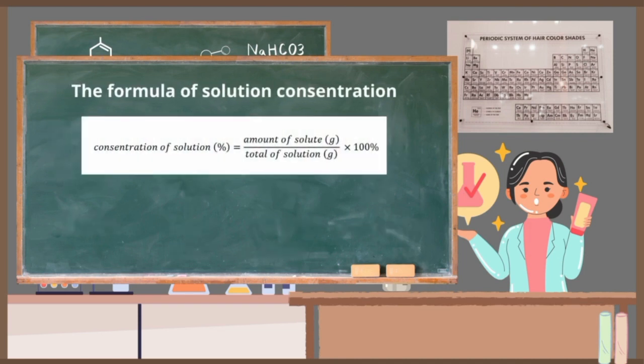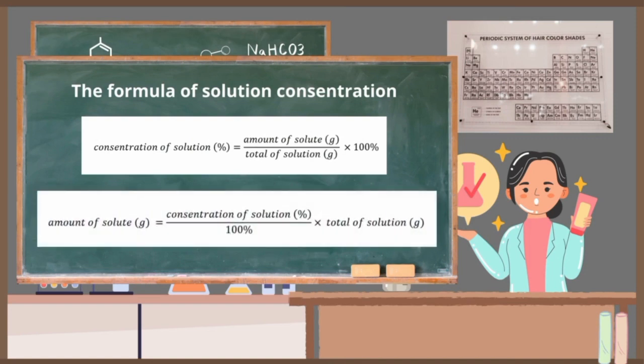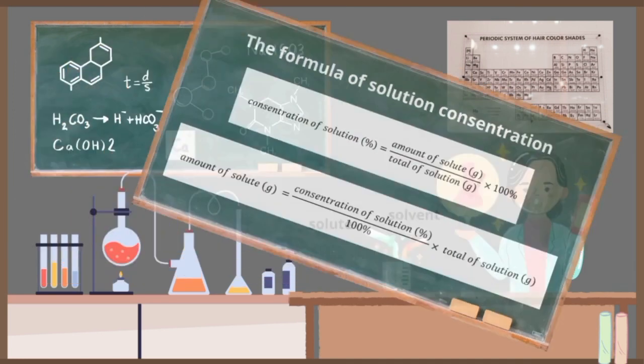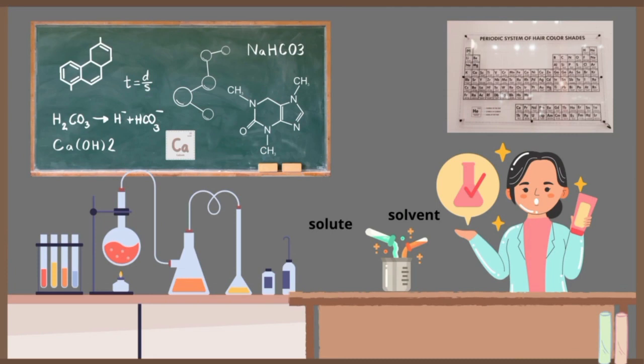The concentration of a solution can be expressed as follows. The concentration of a solution in percentage is equal to the amount of solute in grams over the total solution in grams times 100%. Then, from the formula above, we get that the amount of solute in grams is equal to the concentration of the solution in percent per 100% times the total solution in grams. Okay everyone, now you know what the concentration of a solution is and how we calculate the amount of solute in a solution with some concentration.